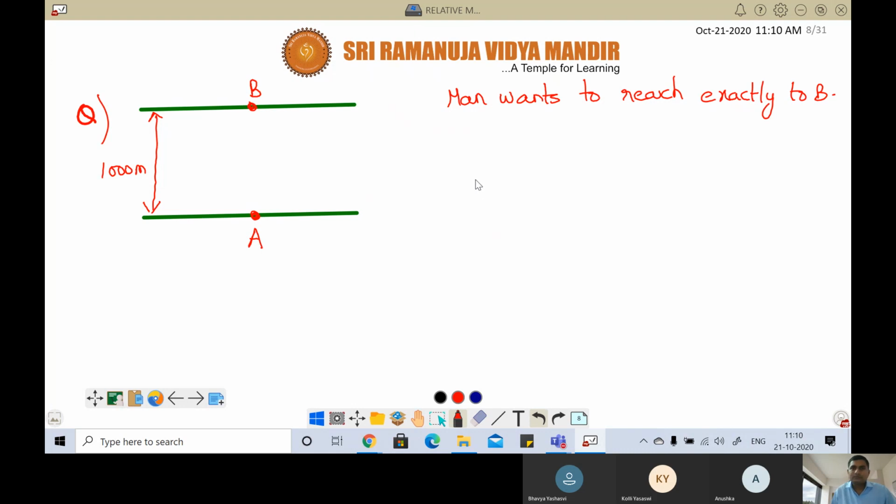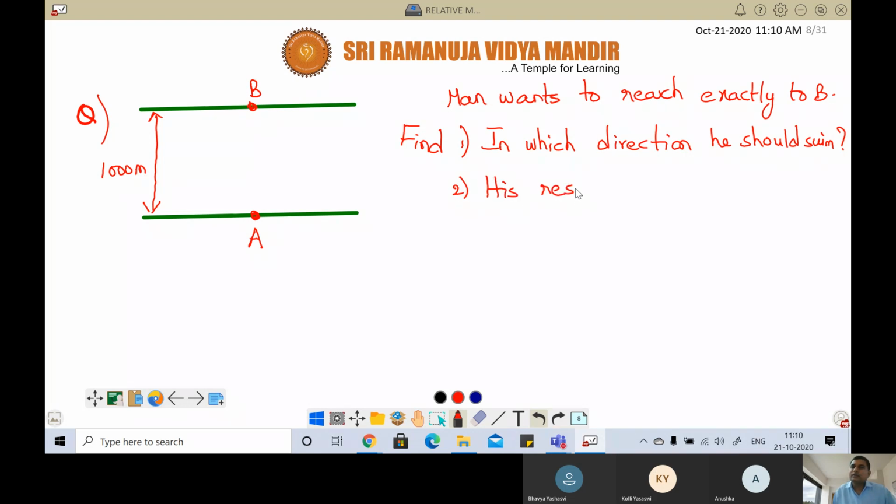So in that case find in which direction he should swim. That is the first part. Second part, his resultant velocity.